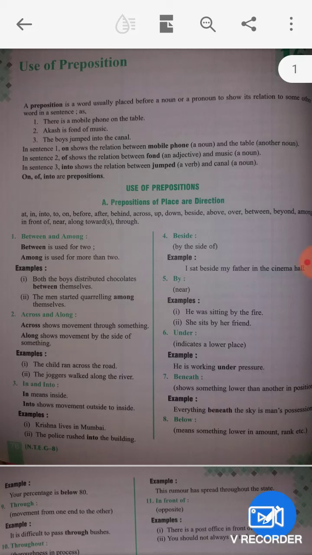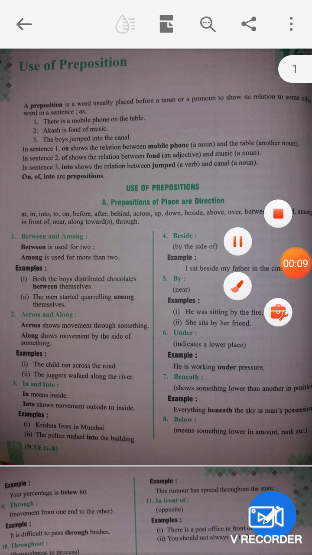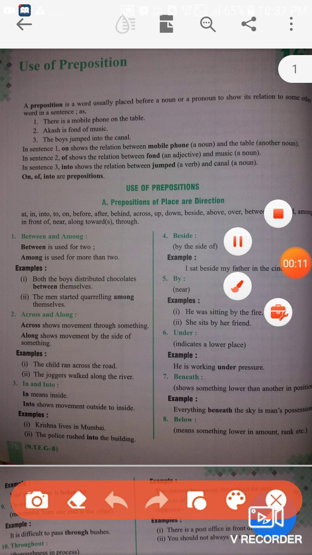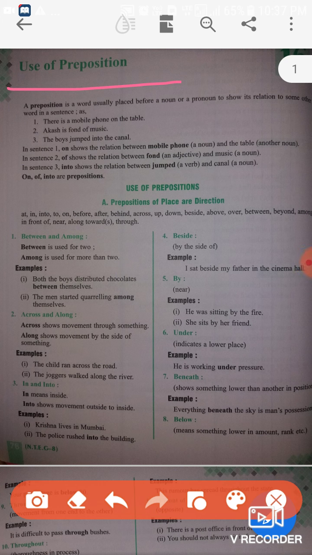Everyone. Today we are going to discuss class 8 English grammar and the topic is use of preposition. So guys, in this video we will discuss about preposition. Firstly, I want to tell you the definition of a preposition.